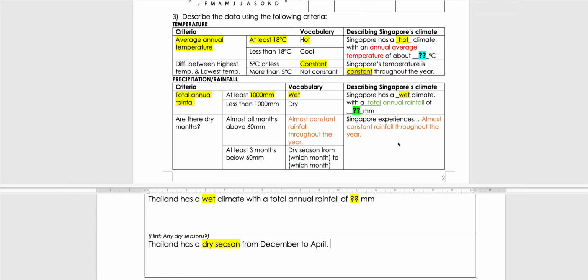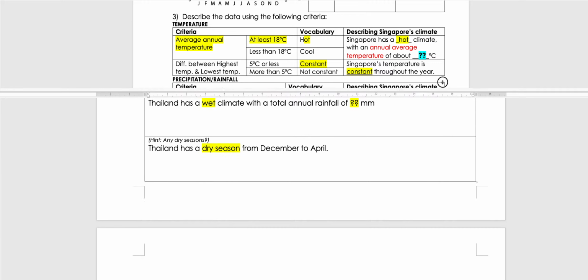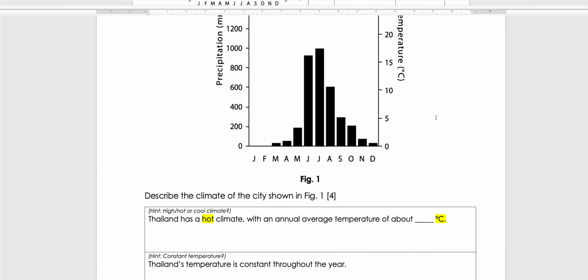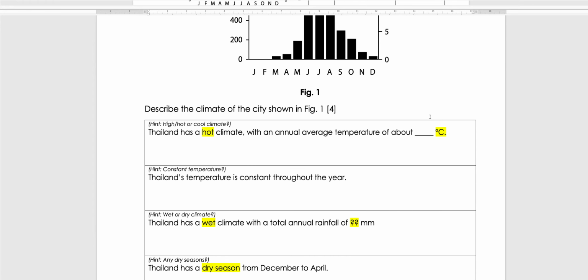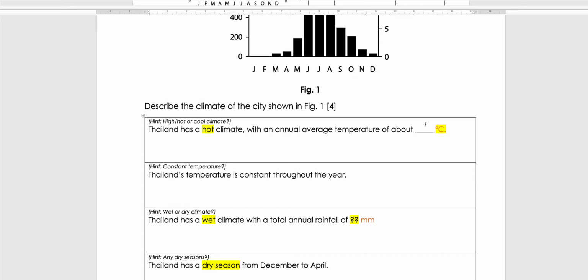Okay, so you have used this to describe the climate of Thailand. I'm not going to put the evidence for you, you put it in yourself. Two key things to take note. Number 1, a lot of students always forget their units. They just put 1000, 5000, what? Cows, dogs, chickens? 30 what?